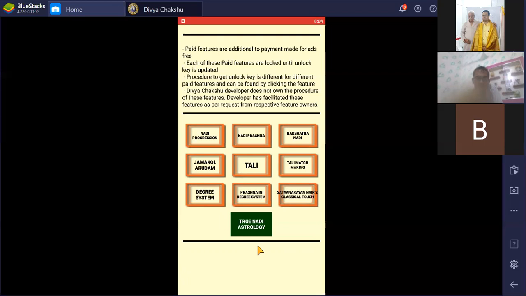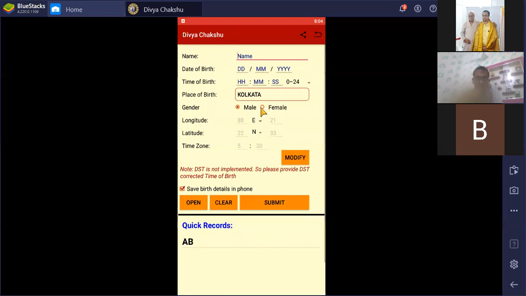Whenever we go with that, we just click here, True Nadi Astrology, and it will open like this. Here is the data sheet of natives. You can write down here name, date of birth, time of birth and place of birth as well. Then select male or female, then click on modify data. You must remember one thing, the save option must be selected like this, otherwise no chart can be saved here.